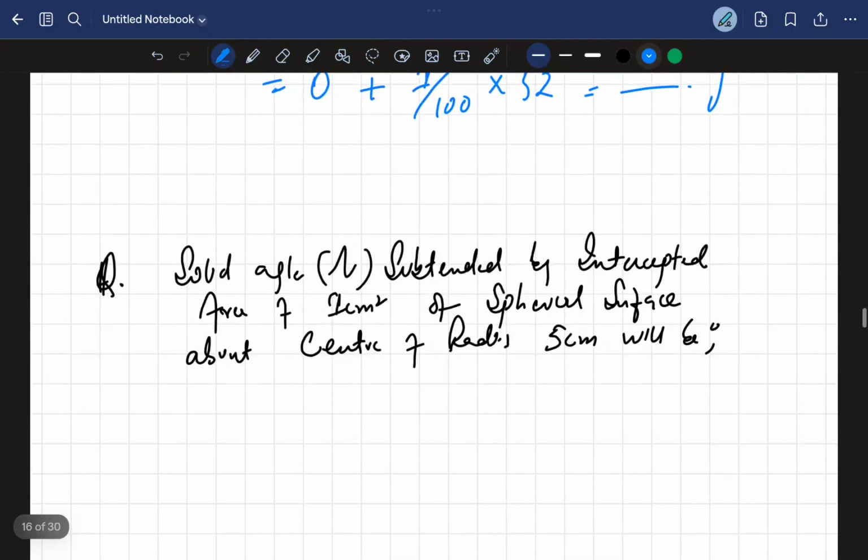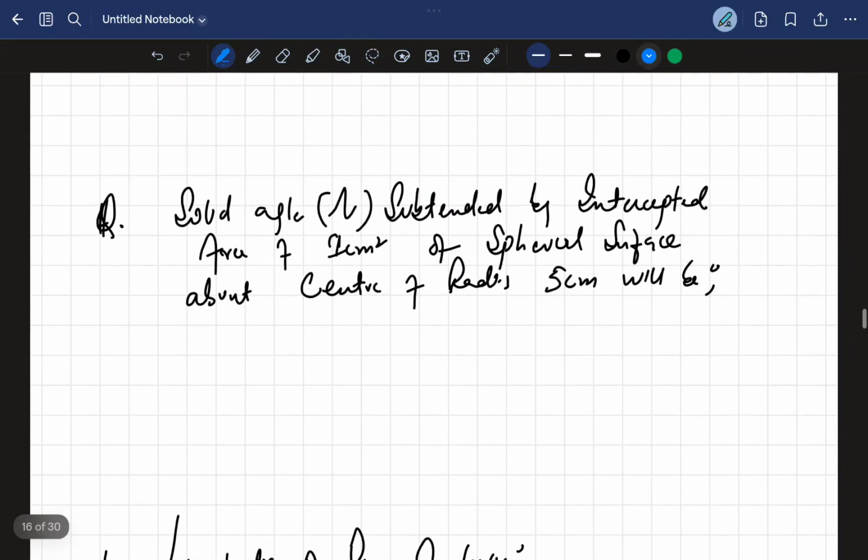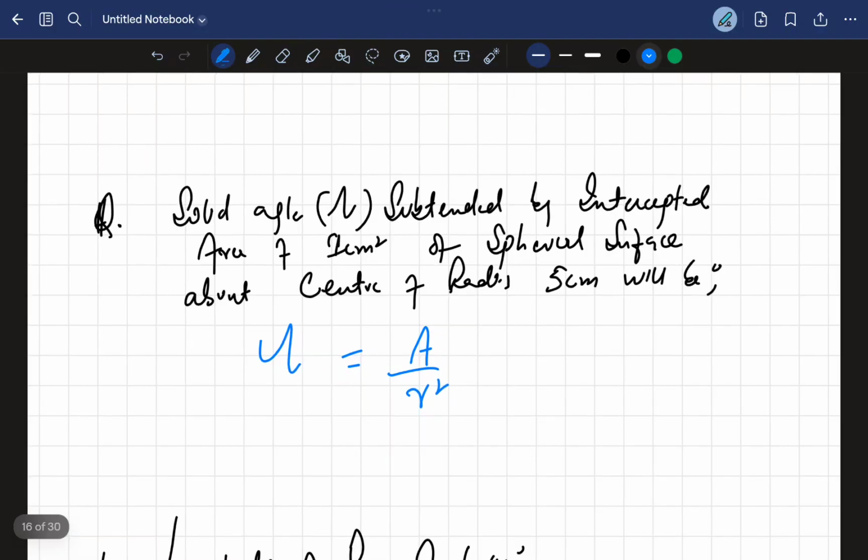Again, there is another question. The solid angle subtended by an intercepted area of 1 centimeter square of a spherical surface about the center of radius 5 centimeter will be? See, the formula for solid angle is A by R square. So the area is 1 and R square is 25. So the answer is 1/25 radian.